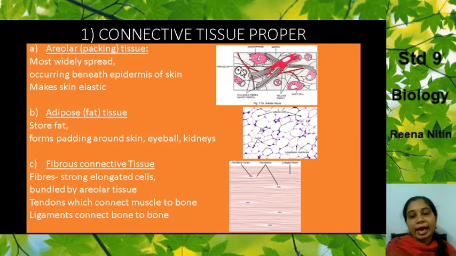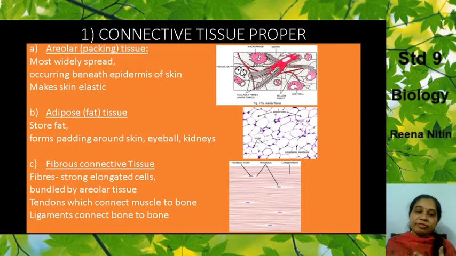Now next we have the adipose tissue. Now what is this adipose tissue? It is a fat tissue. So obviously what does it do? Its function is to store the fat. Like under your eye over here, you have a bit of this adipose tissue. Around your skin also you have the adipose tissue. Inside kidneys, lining your kidneys, also under the epidermis you have the adipose tissue. They are sort of protecting your body also, protecting the various organs or the parts of your body.